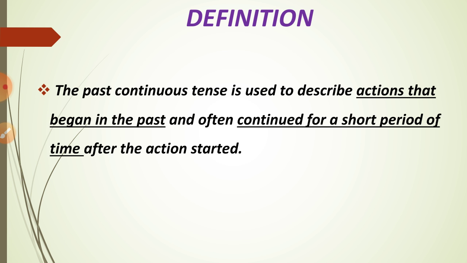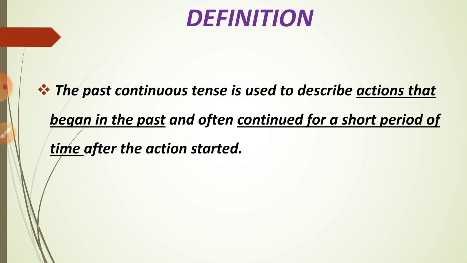Definition for past continuous tense. The past continuous tense is used to describe actions that began in the past and often continued for a short period of time after the action started. So what do you mean by past continuous tense? Past continuous tense is used to show an ongoing past action, that means which was happening at a specific moment. And it may continue for some time. So it is the past tense with the continuous form.